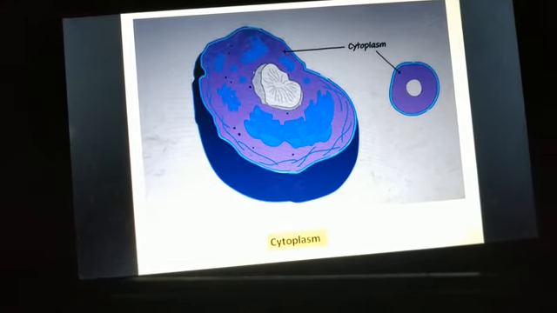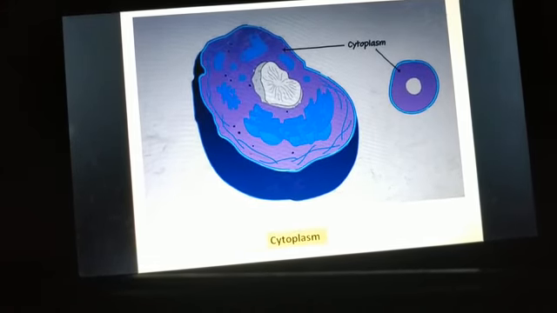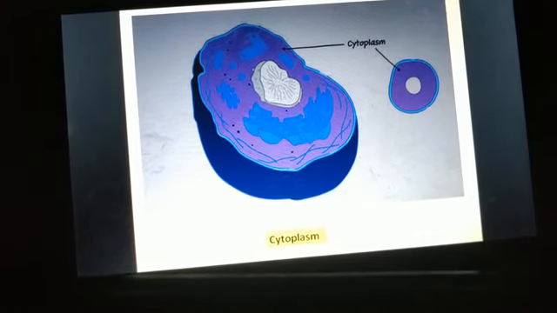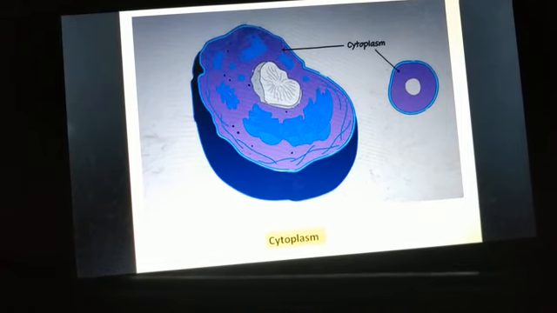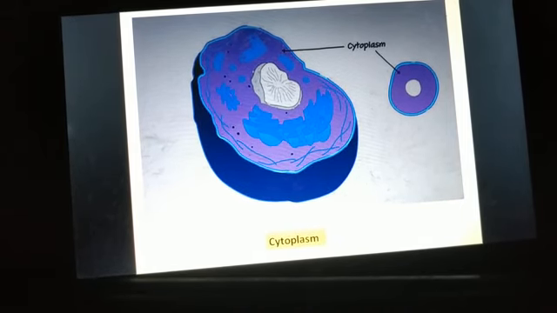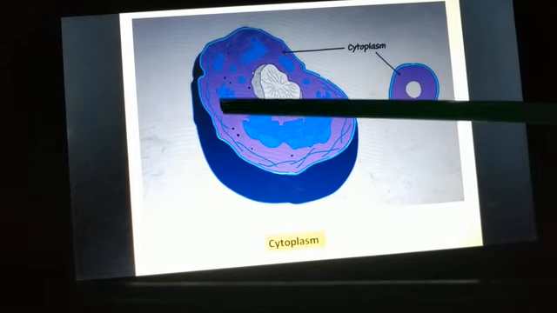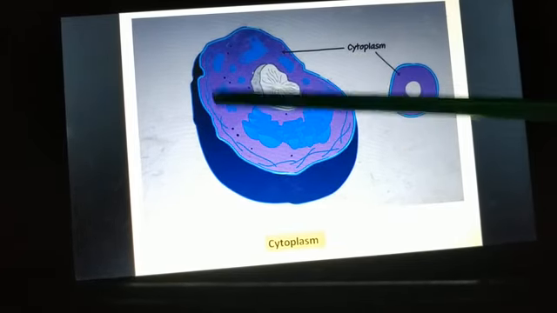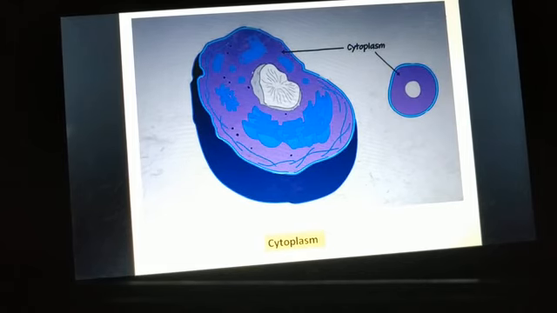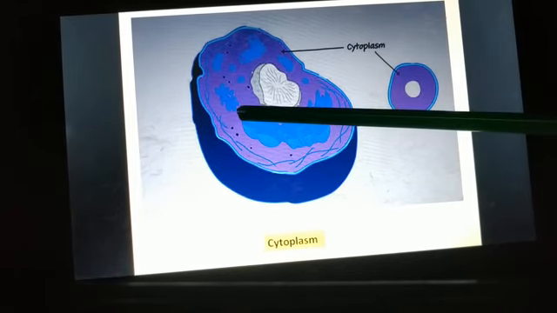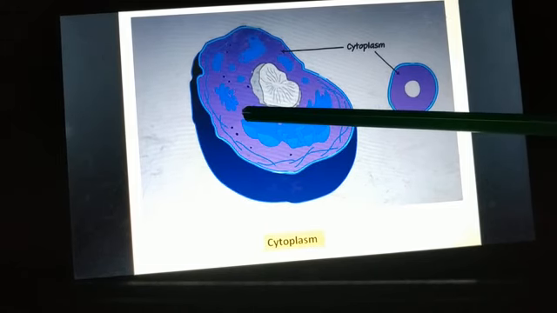Now there is another term, that is cytosol. You might have heard this term cytosol. We use it often with the cytoplasm. So what is cytosol? If we take the cytoplasm and remove all these organelles, that remaining living part is known as cytosol.